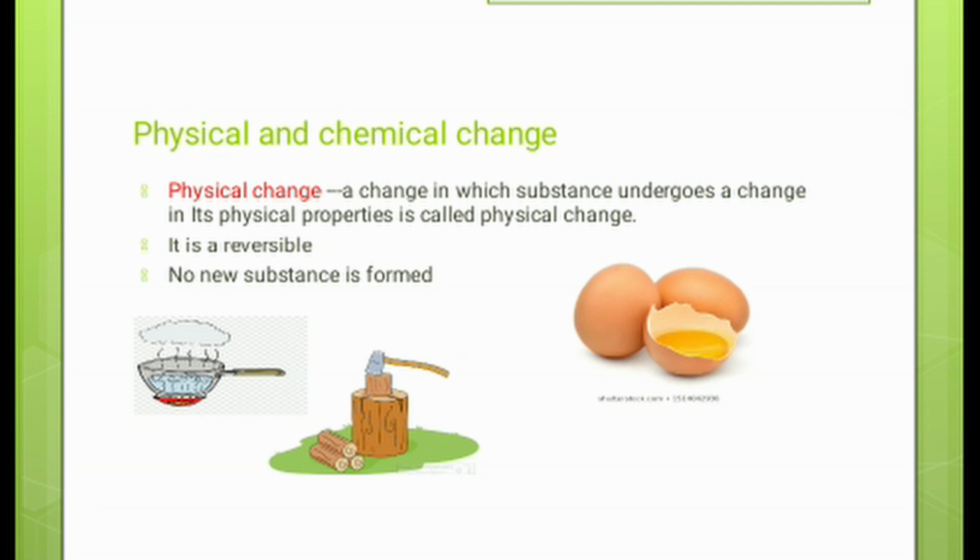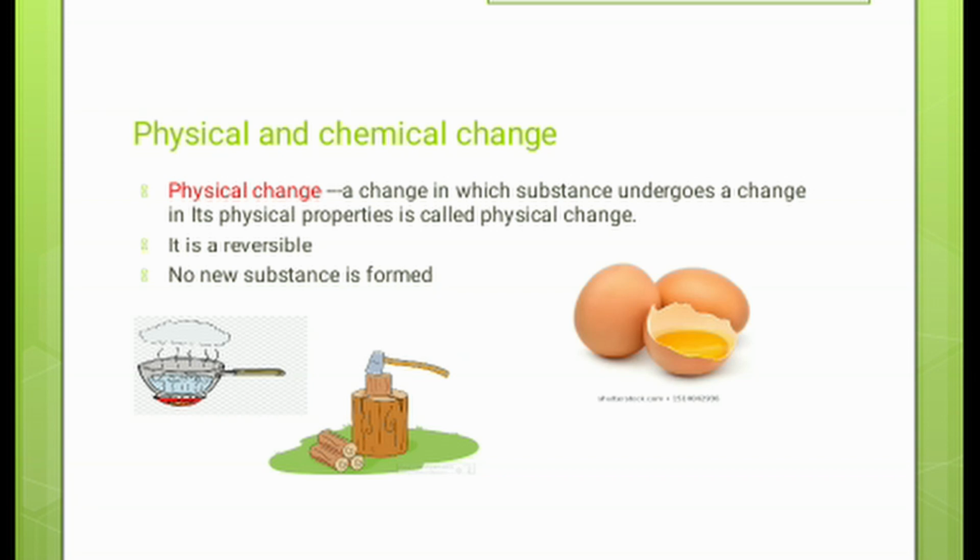Again, boiling water. When we boil the water, it converts into a gaseous form. And when we place a plate over it, the water droplets cool down and again come into a liquid form. So it is also a reversible change, and no new substance is forming.